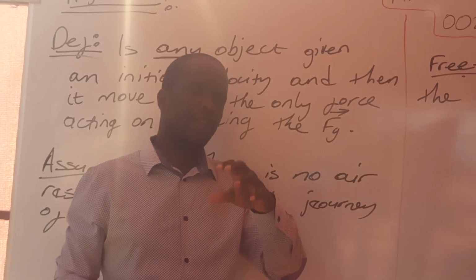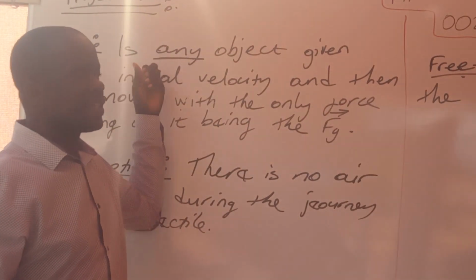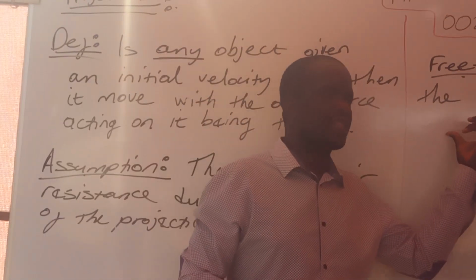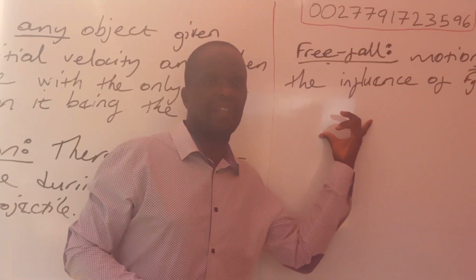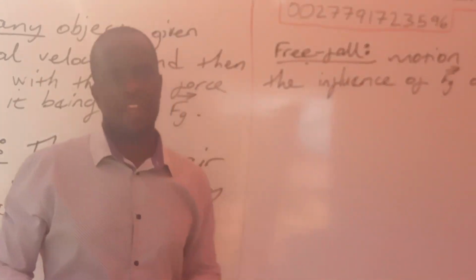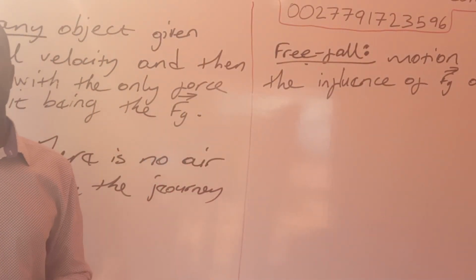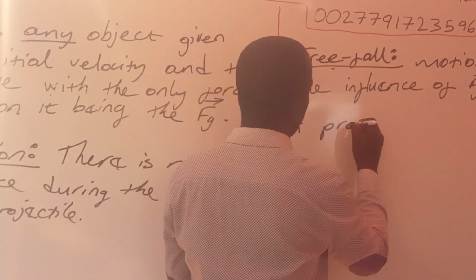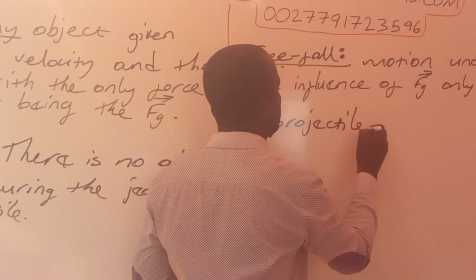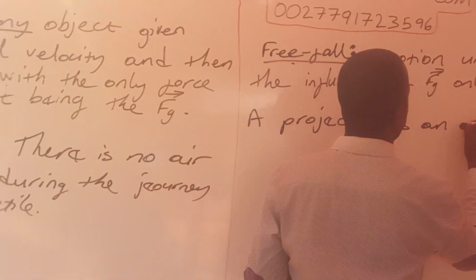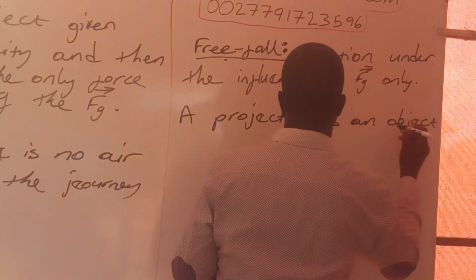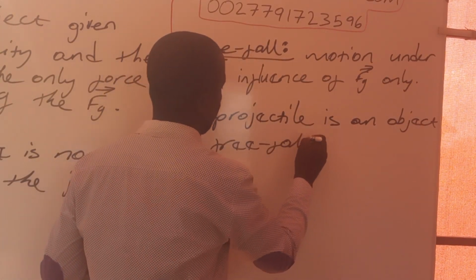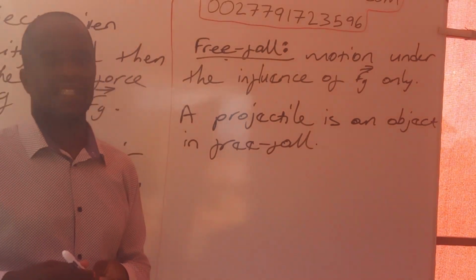We can put it that way: if our projectile is an object moving under the influence of gravity only, and we describe that motion as free fall, therefore we can say that a projectile is an object in free fall.